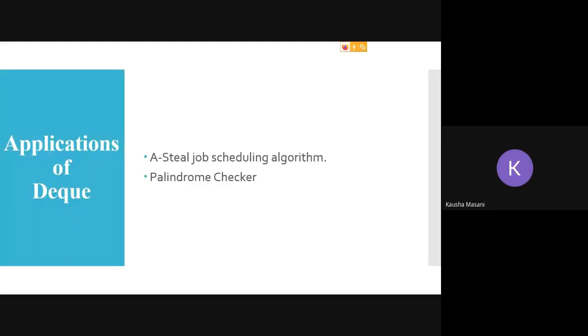Exactly. Even if you reverse the string, it will be the same, whether you take it from the left hand or from the right hand. So in a palindrome checker, you can find the application of DQ.